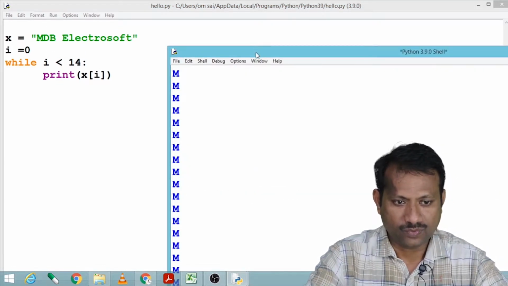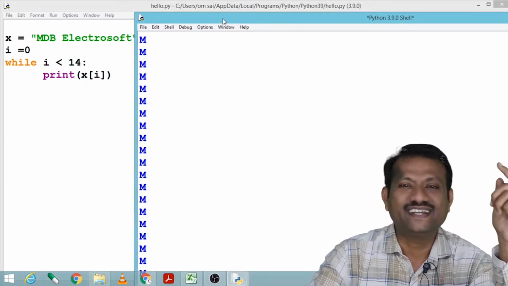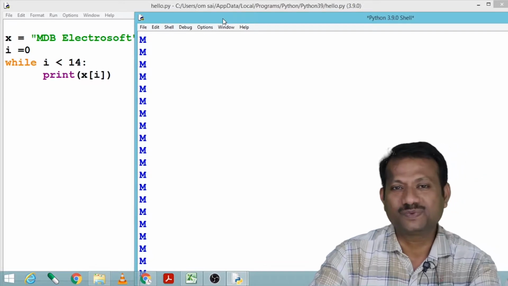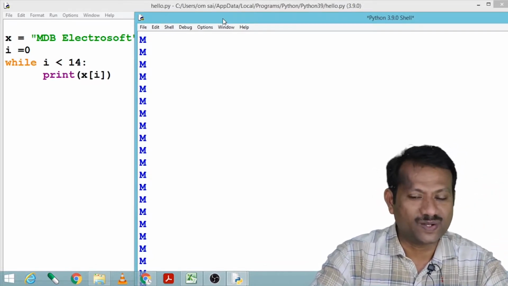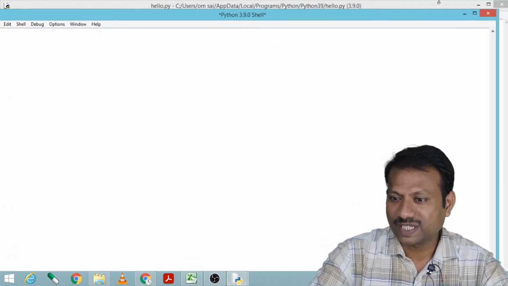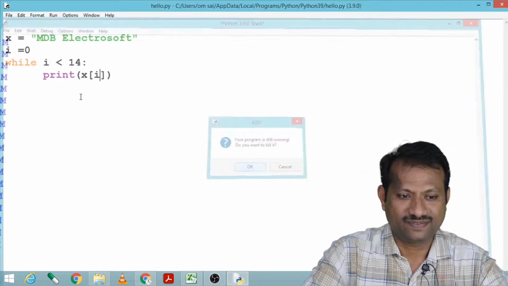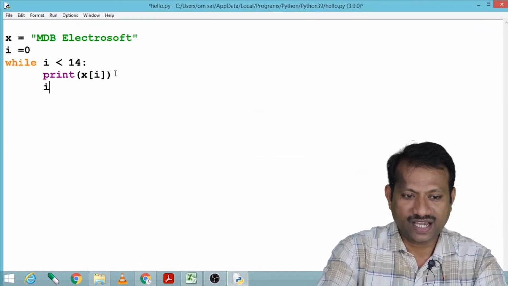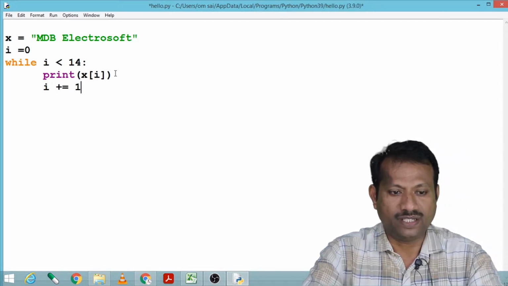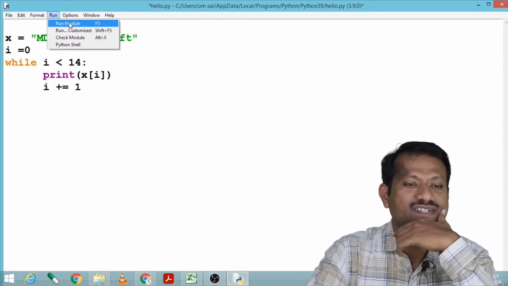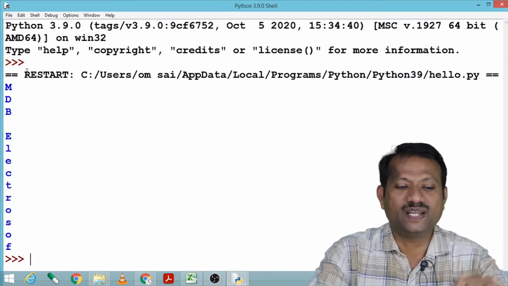Yes. Oh, oops. No, not mdb electrosoft. Again, I made the same mistake as in the first program: here I have not incremented the index value. That is a common mistake that always takes place in while loops. Please take care of it. Here I have to say i plus equals 1. And now what output do we expect? That is mdb electrosoft.